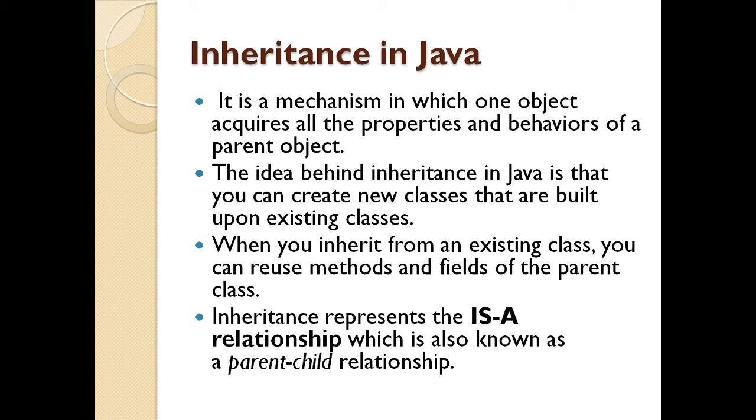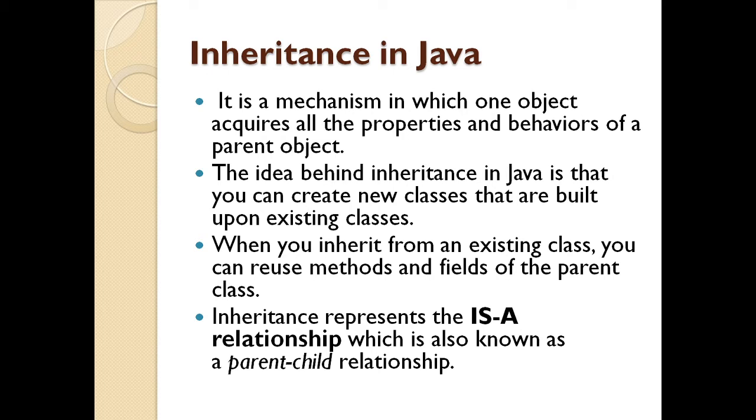Inheritance is a mechanism in which one object acquires all the properties and behaviors of a parent object. The idea behind inheritance is that we can create new classes which are built on already existing classes. When we inherit from that existing class, we can reuse the methods and fields of that parent class. Inheritance represents the is-a relationship, which is also known as a parent-child relationship.